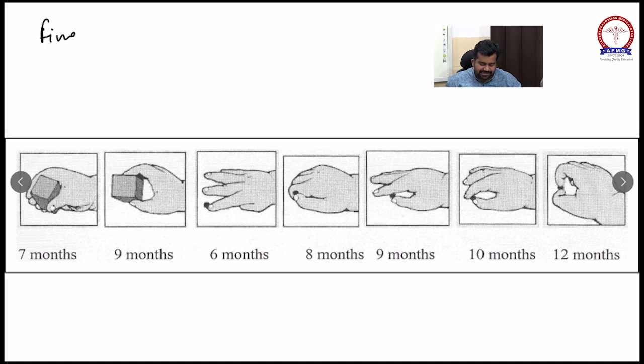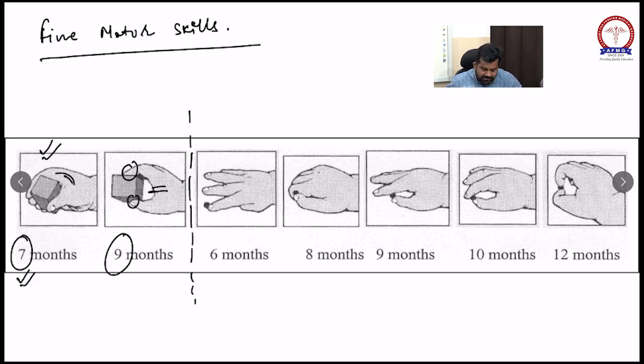He or she can easily grab a large object with the use of the palm. As you can see in this image, the child is using the palm surface to lift the large object. Using the fingers only, without using the palm, is gained around 9 months. So a larger object can be easily taken up using the palm around 7 months and using the fingers only around 9 months of age.